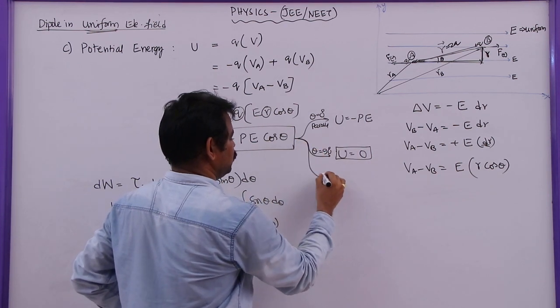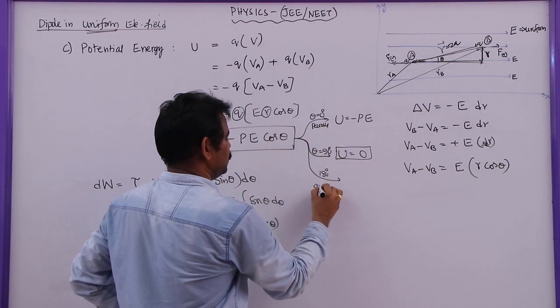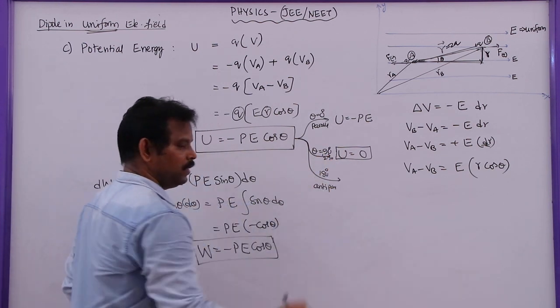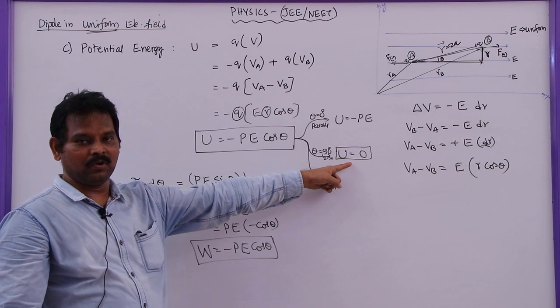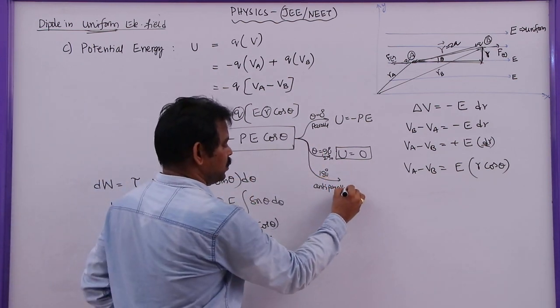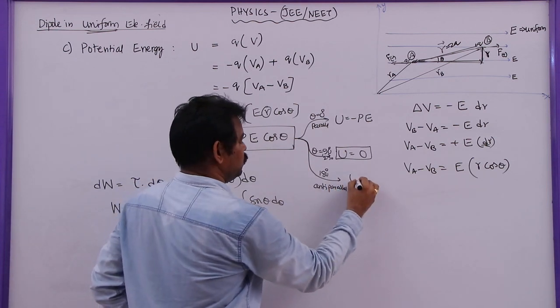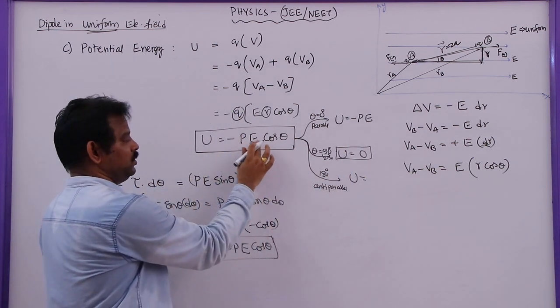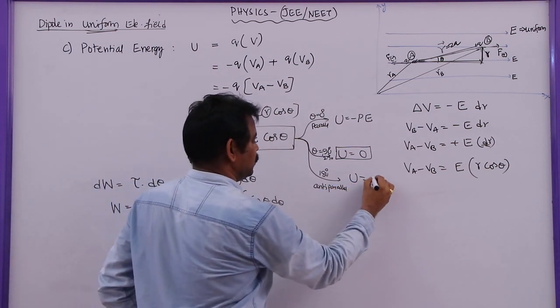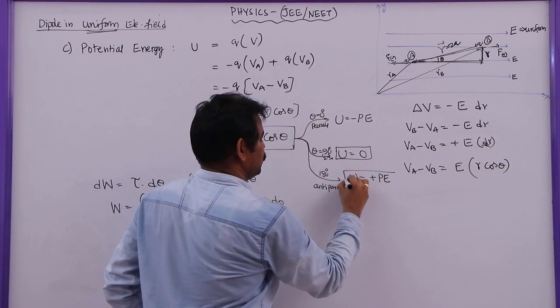And if theta is 180 degrees, that is anti-parallel to the electric field, U will be minus PE cos 180. Cos 180 is minus 1, minus of minus is plus, so this is plus PE.